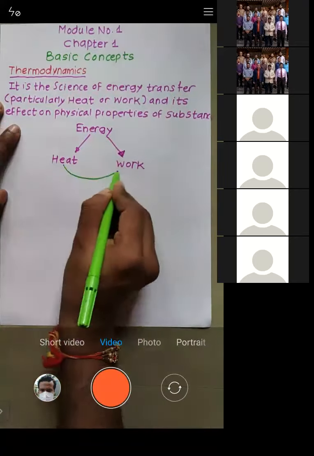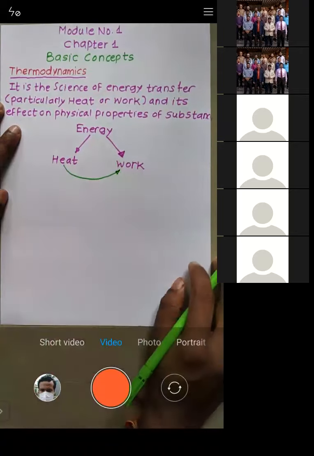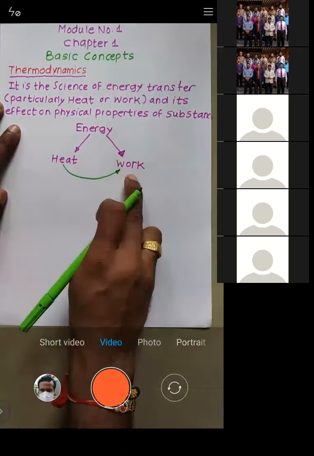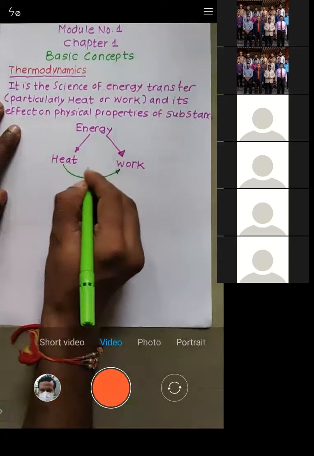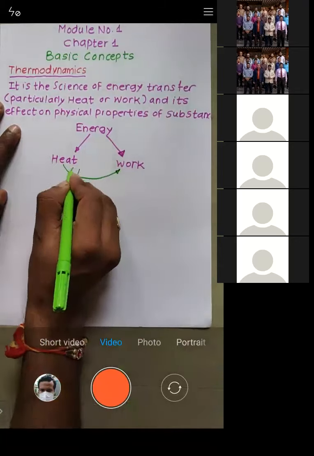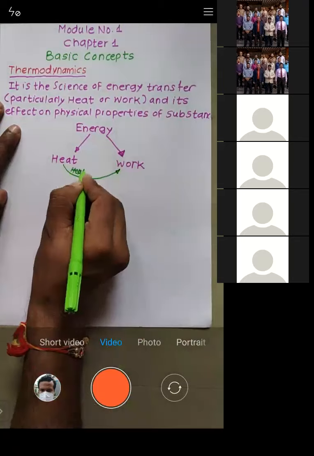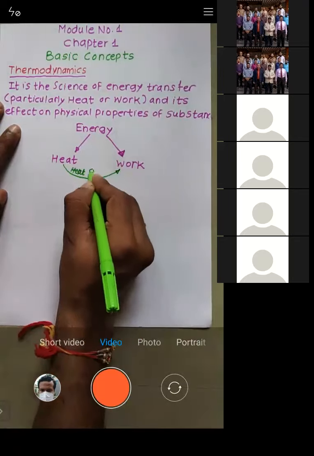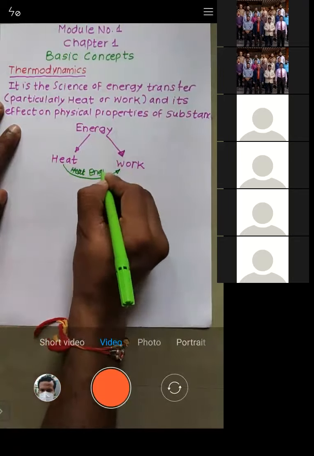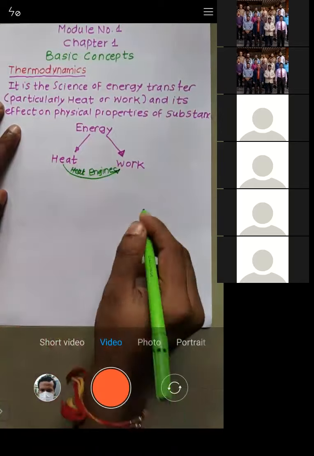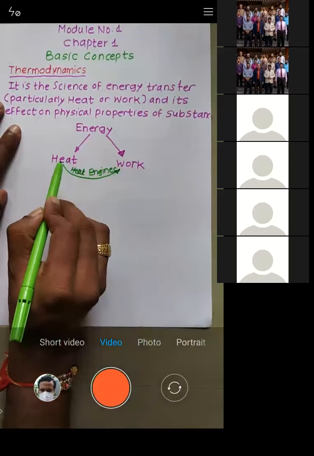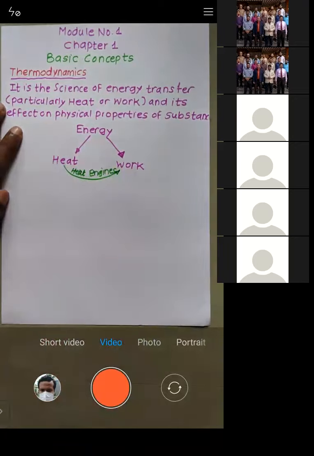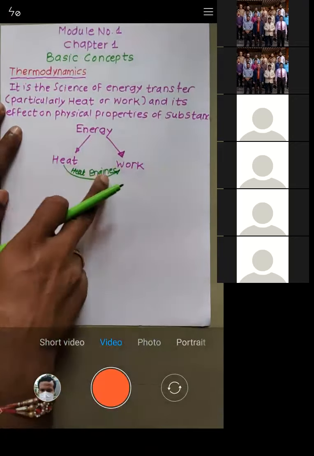You can convert heat into work. How do we convert heat into work? These devices are called engines, or more precisely heat engines. So we can convert heat into work by means of heat engines.